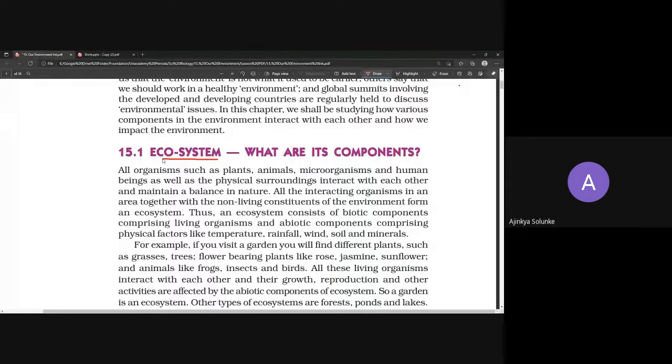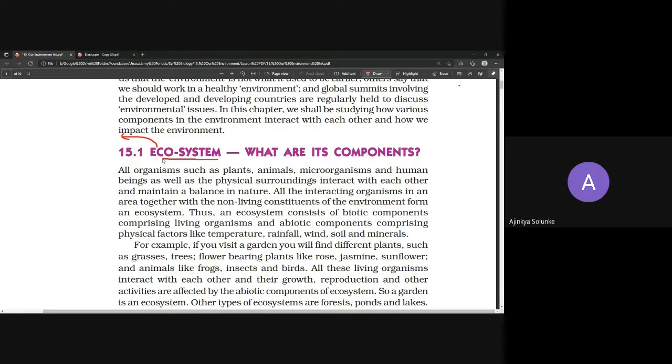This is one of the very basic topics today, and that is ecosystem. So, what exactly is the ecosystem? Ecosystem is nothing but combination of living things and non-living things, but we have a word for it.